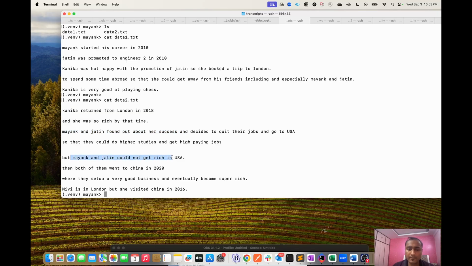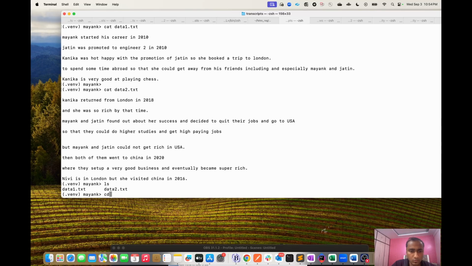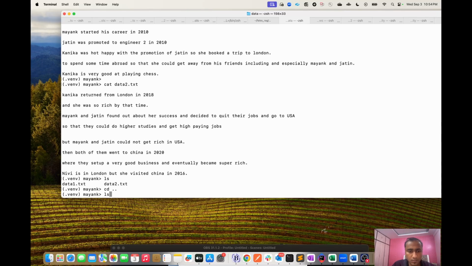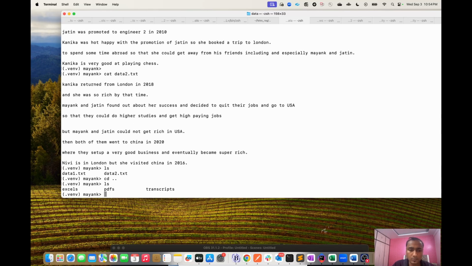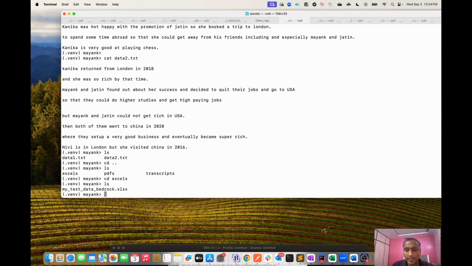I will share all this data over a GitHub repo, and you can download it, and you can also create your own data and play around with it. So these are just two data files. Let me go back and show you what's in the other directory. This was in the transcripts. Let me go to the Excel, and there is also an Excel file.